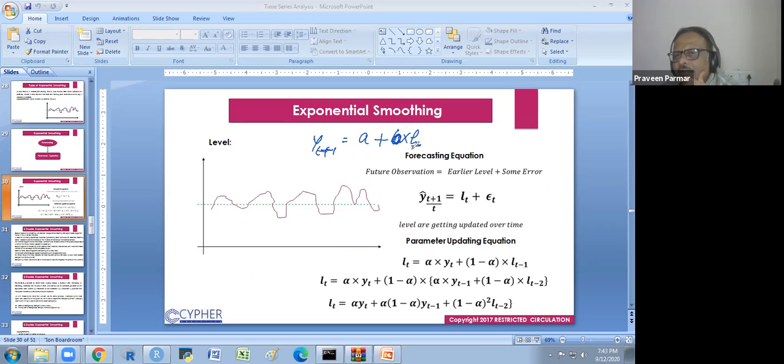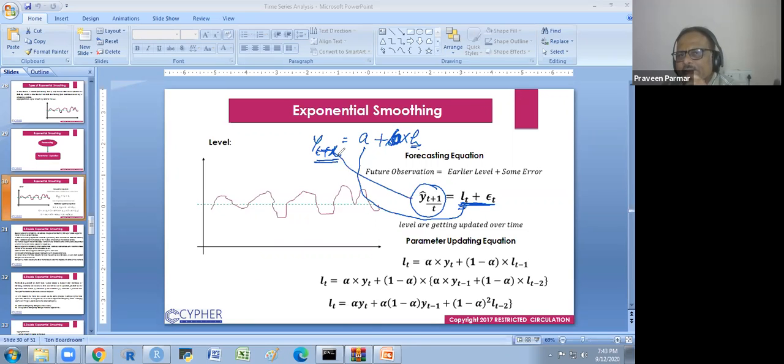H is the time period you are taking, so here we write T plus H. Here B, the secular trend, is 0 if you have the level only. Does that make sense to you? So this L_t is A. This whole thing is A, so we get this one, T plus 1.